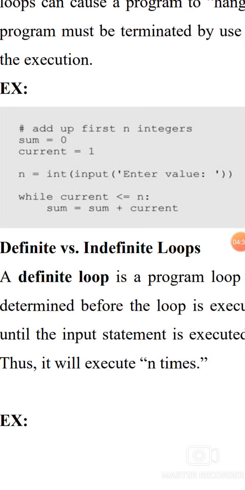Definite versus indefinite loop. A definite loop is a program loop in which the number of times the loop will iterate can be determined before the loop is executed. Although it is not known what the value of n will be until the input statement is executed, if the value is known at the time the while loop is reached, it will execute that number of times. Example: sum equal to 0, current equal to 1, n equal to input, enter the values. While current is less than or equal to n, sum equal to sum plus current, current equal to current plus 1.